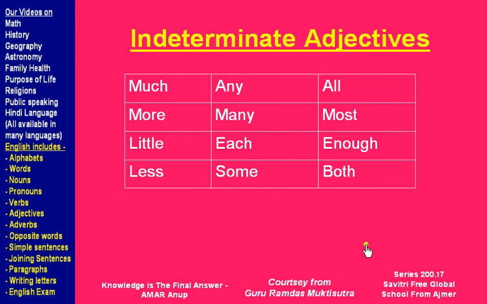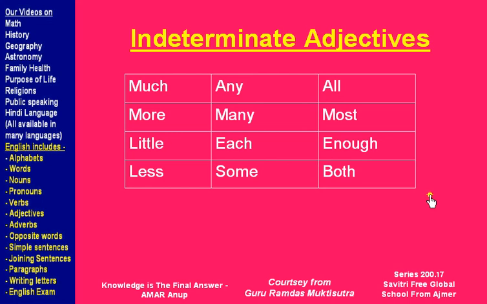Much, more, little, less, any, many, each, some, all, most, enough, both. See, most of these words are the same as indeterminate pronouns, and there will be more.